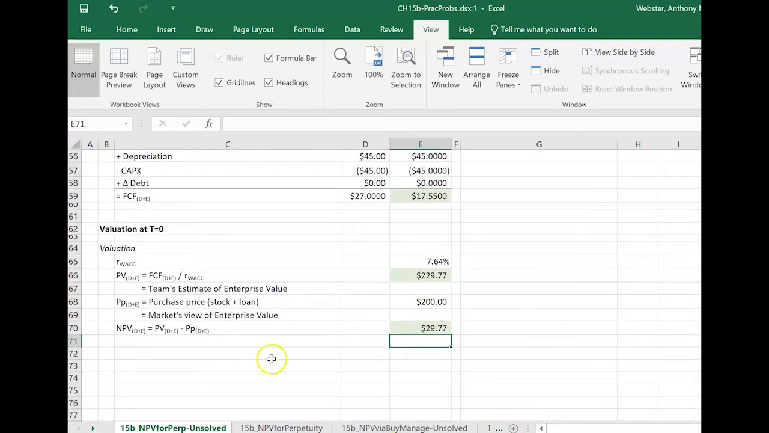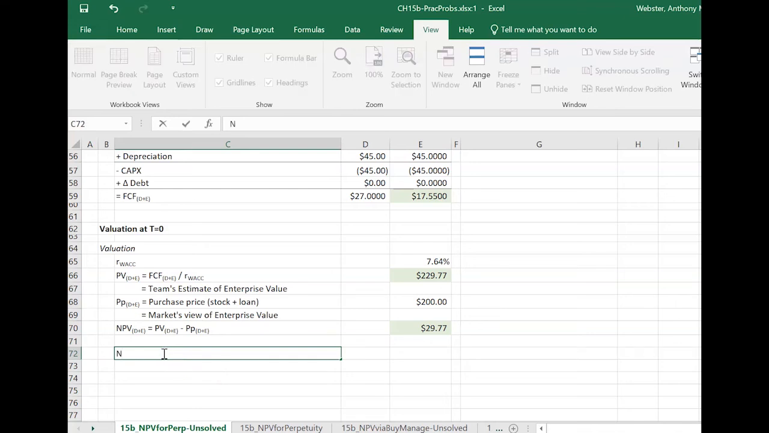29.77. So also, of course, we always want to think about what is the meaning of this, and in this case, NPV greater than 0 implies that our model says go for it.